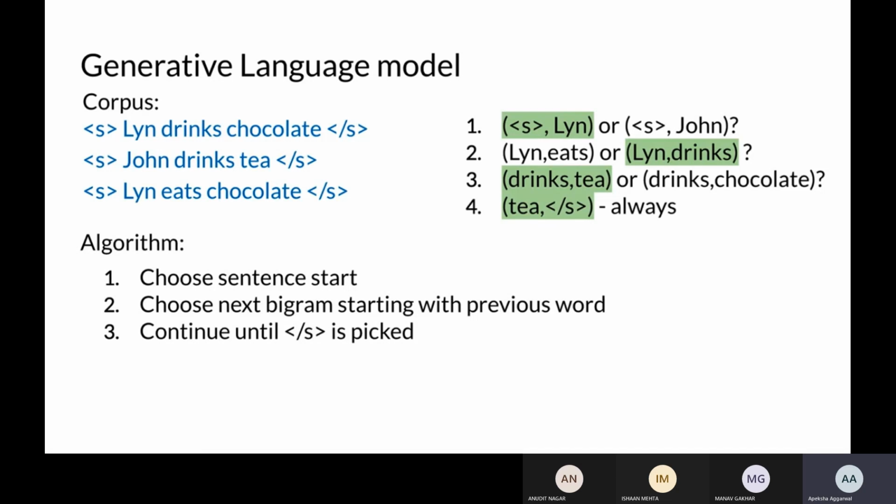Now, generally we have a start symbol. We associate a start symbol and an end symbol with each and every sentence. The end symbol is \s; they are representing it like this, but you can represent it any way. In a generative model, because this is a bigram example, you have the start symbol, and then you find out probabilities for all the possible bigrams and select the one having the highest probability, which is the next bigram that appears, and so on. So this is language modeling.